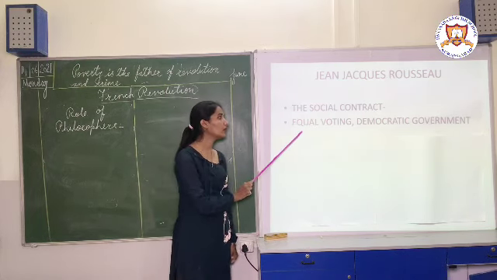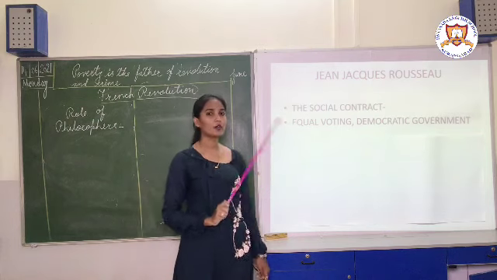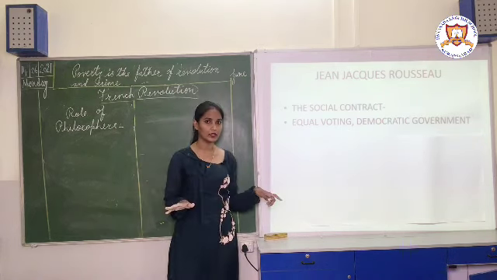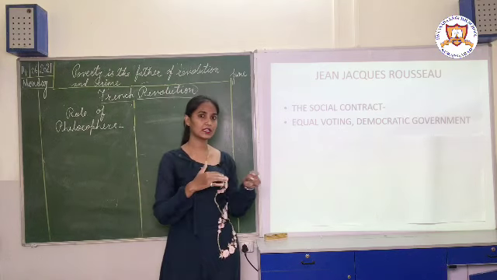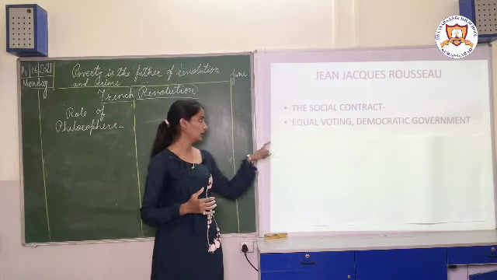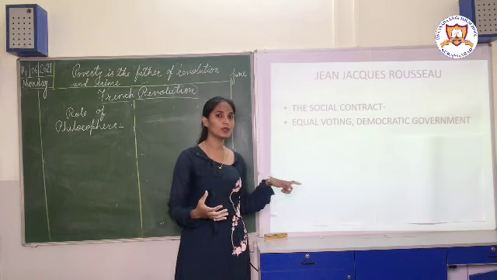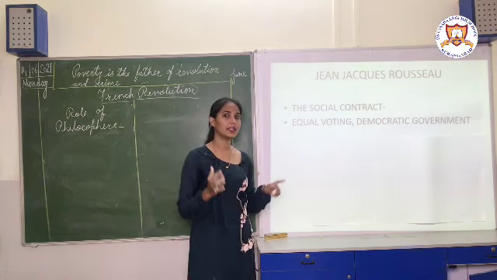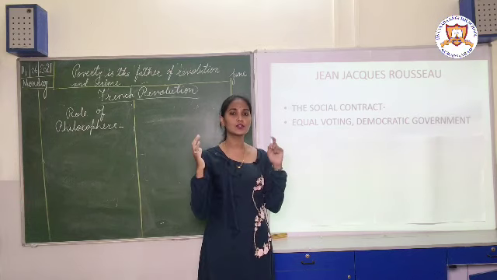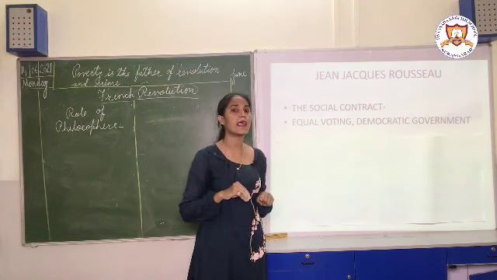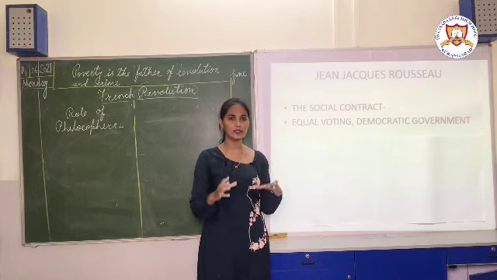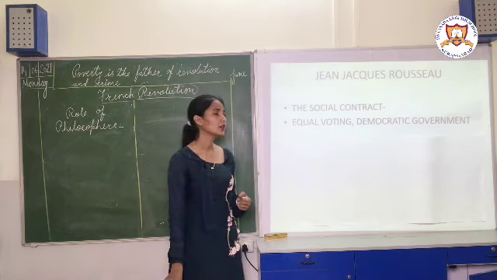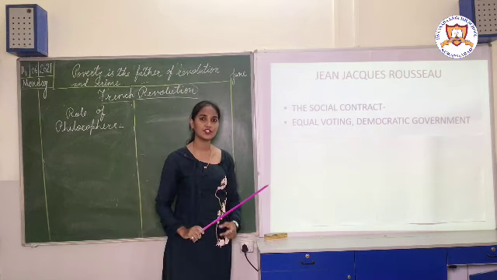And what did he write in that book? Equal voting and democratic government should be there. At that time in France, an equal voting system was not there. How the voting was conducted, I'll explain later on. So he demanded in that book that equal voting and democratic government should be there. Monarchy should not be there. Whole and sole power should not be vested in the king's hand or in a few hands. Democracy should be there. Everybody should have equal power. So this was the ideology of Jean-Jacques Rousseau.